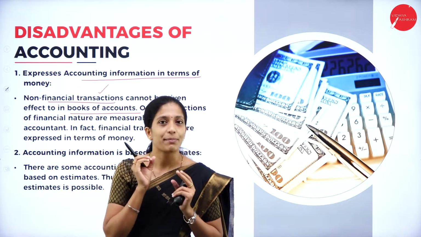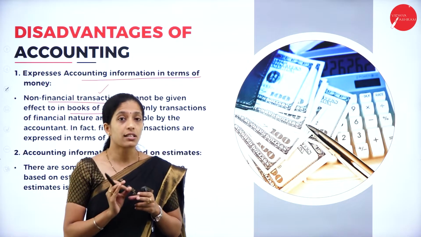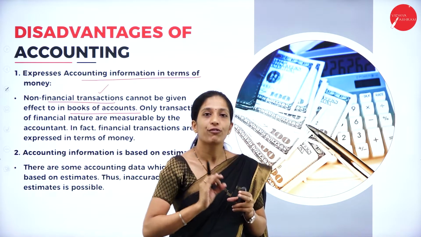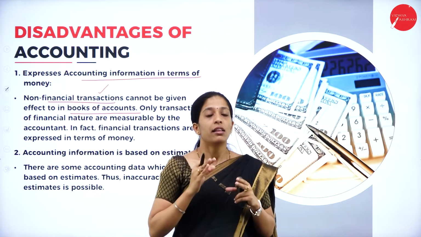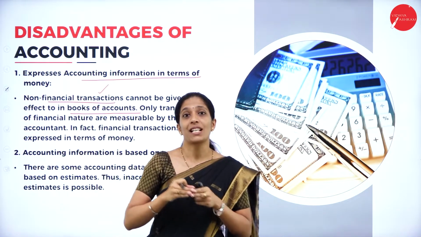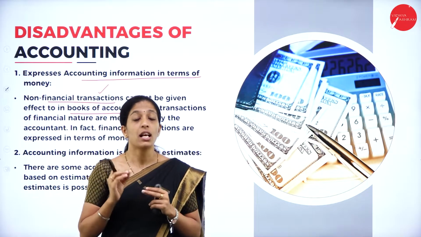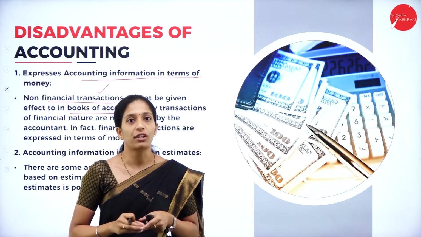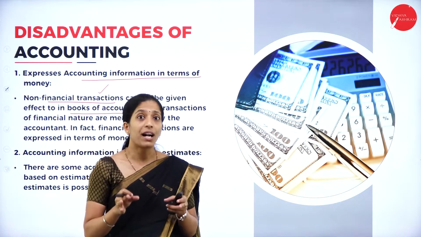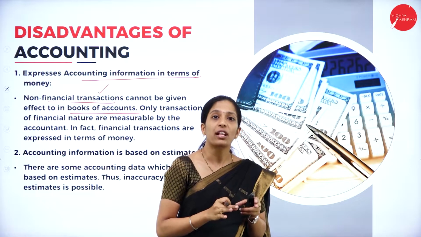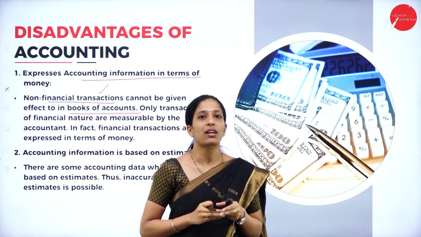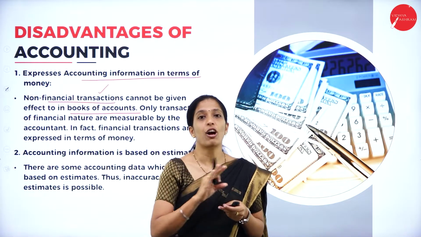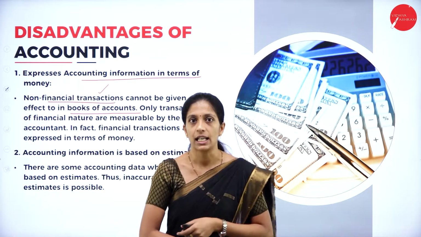As I have already mentioned the word effective here, in the sense his role in the organization is more important for the profitability of the business. Now, an effective employee has resigned from the organization. Of course, the production decreases, thereby it affects the profitability of the business. But even though it affects the profitability, we can't record it in the books of account because the effectiveness of an employee cannot be measured in terms of money, right?